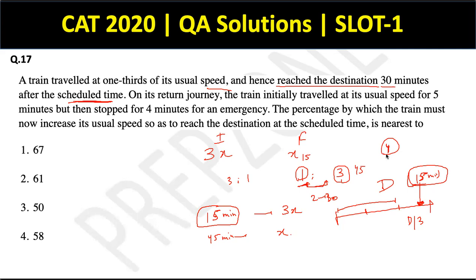So the only time left with us is 6 minutes now. So the usual 10 minutes of time is now dropped down to 6 minutes. So the ratio of times is now 10:6. So clearly the ratio of speeds has to be 6:10, right? So if my initial usual speed was 6, now my increased speed has to be 10. So what is the percentage increase now? The percentage increase is nothing but 4/6 into 100. So this is 2/3. That is roughly around 67%. Option number 1, clear.